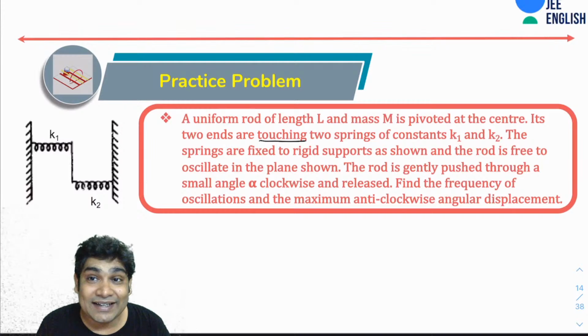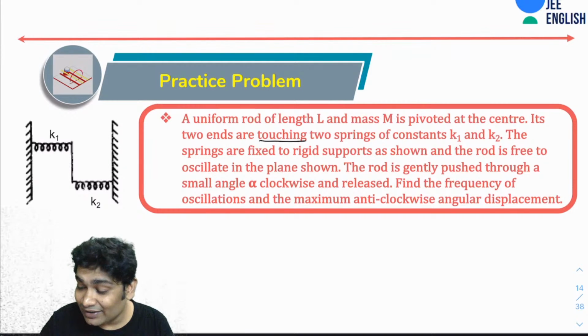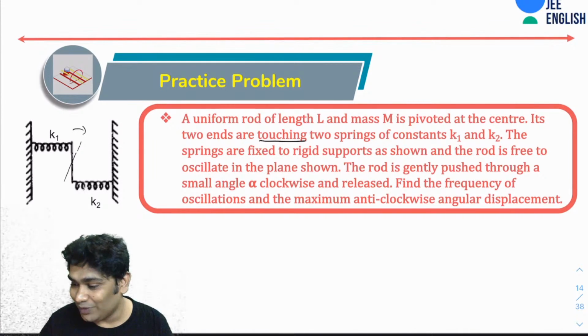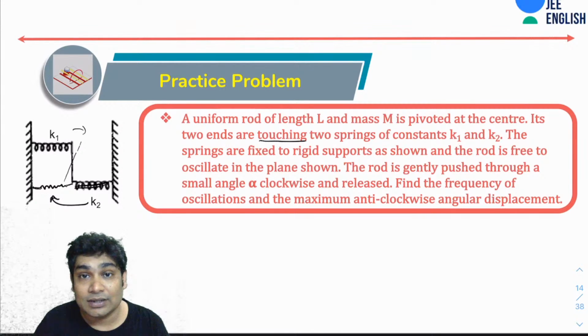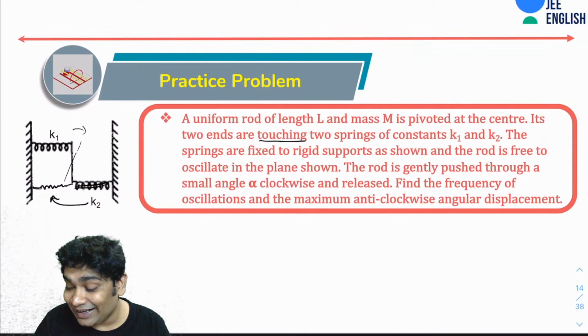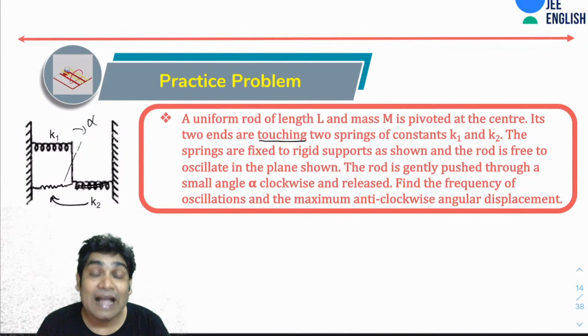Alright, now the rod is gently pushed through a small angle alpha clockwise. So if I'm moving it like this clockwise, okay, so that would be weird. Oh, I think the positioning of springs should be changed. Positioning of springs has to be changed. Yeah, I think this question figure was different. So imagine this being here. This K2 spring is here. Imagine this. Okay. Now if I tilt this by an angle alpha and release it.